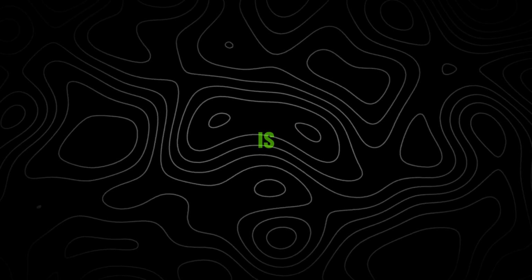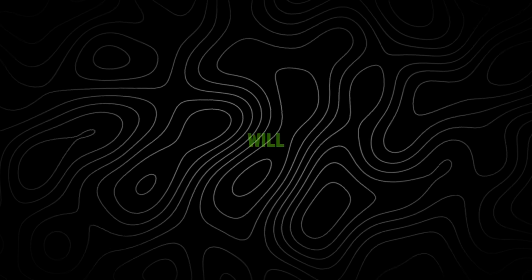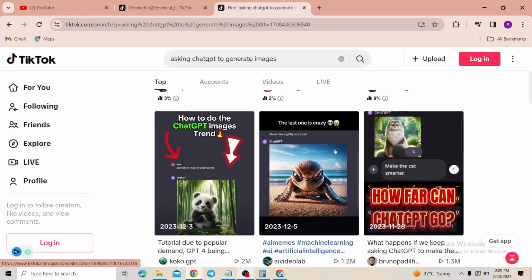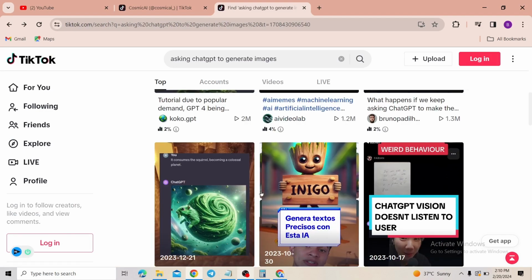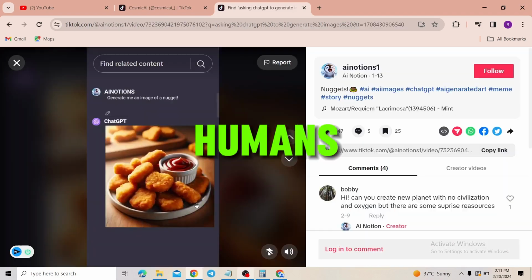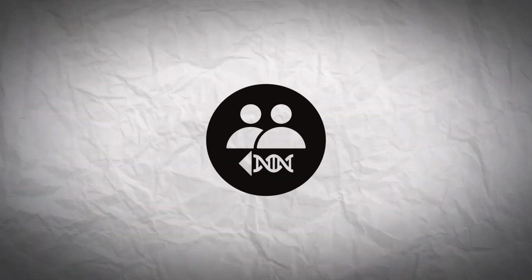The first thing we need to do is to get ideas on what type of images we will create. So for this, we will use TikTok itself to get ideas. After scrolling and searching, we will find that these types of accounts are made based on 3 things: humans, animals, and foods. So now we can replicate or we can make our own unique way. Now let's jump to prompts.